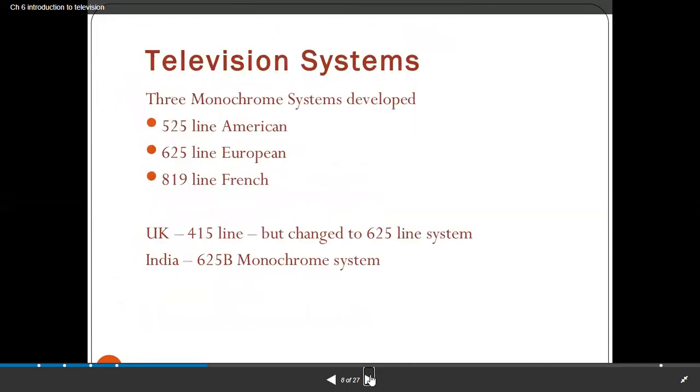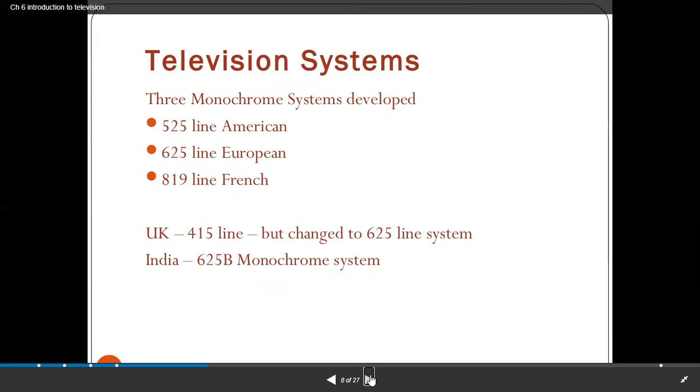So the television systems: first, the three monochrome systems. At the starting time, black and white televisions were developed. In black and white television, the picture information is in the form of black and white, and we call this monochrome. We have only a single color, which we call black, and if there is no color, we call it white. The monochrome system was developed in America.